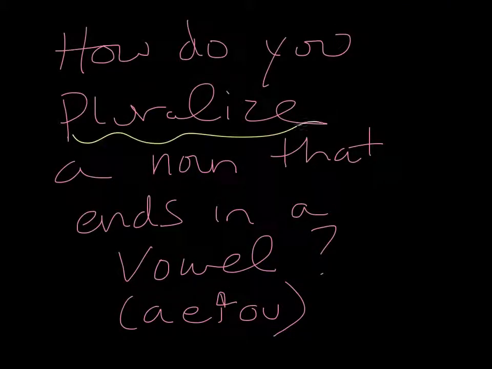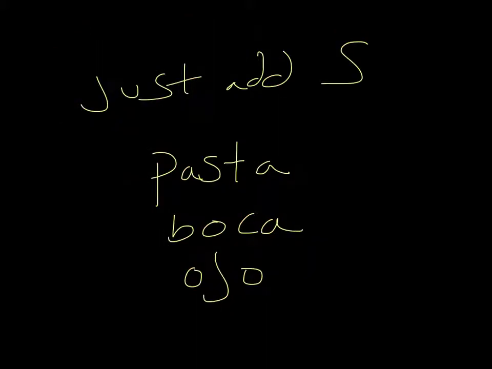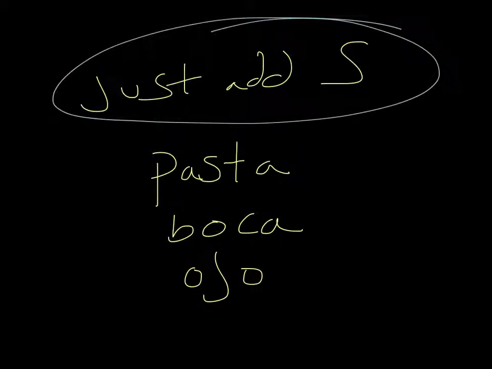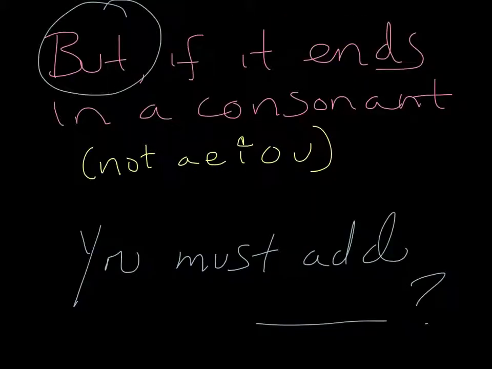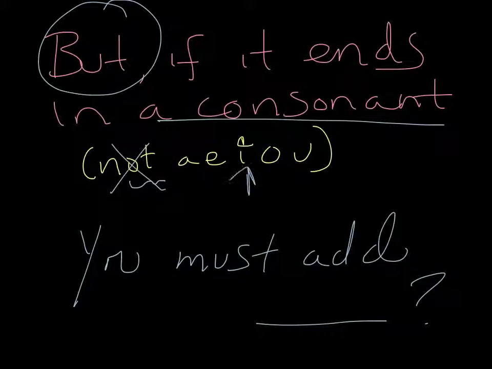How do we pluralize a noun that ends in a vowel? Anything that ends in A, E, I, O, U. That's simple. Just add an S, right? Pasta, pastas. Boca, bocas. Ojo, ojos. But if it ends in a consonant, right, which is not A, E, O, or U, in that case we just have to memorize. You have to add, that's right, ES.